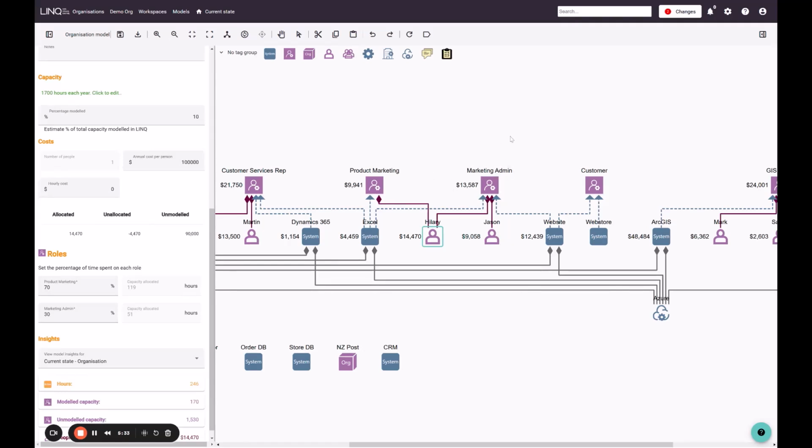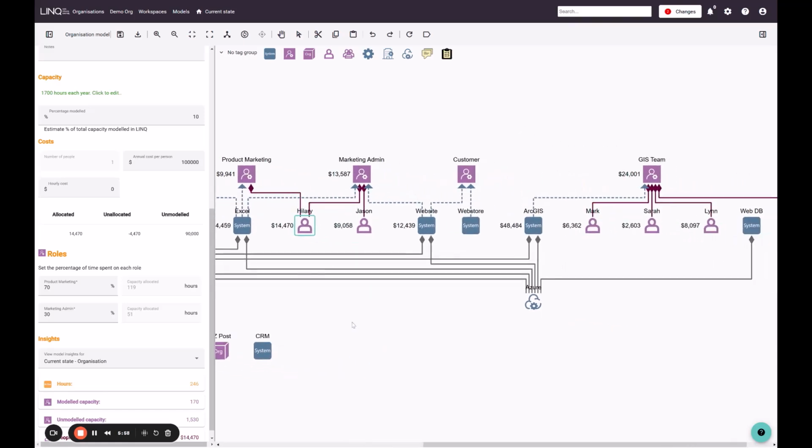So we can get very granular about the individuals we have in the organization, the capacity that they have, and the cost that they create for our organization, and we can determine which roles that they perform, which are then consumed in our models. So that's another level of detail that we can go to in terms of allocating out cost and capacity for roles.